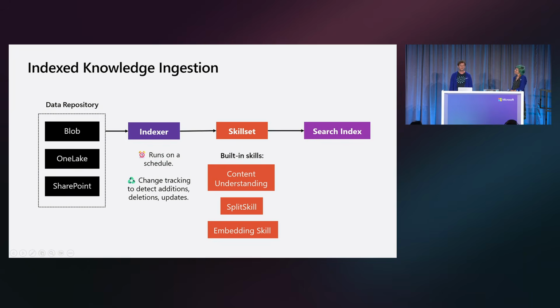In general, any indexed knowledge source is going to use this same strategy. We're going to leverage the same indexer and skill set integration, and we're going to be using what are called skills, which are basically reusable components that apply AI enrichment to your documents from your data repository. This allows you to get the best search results possible.